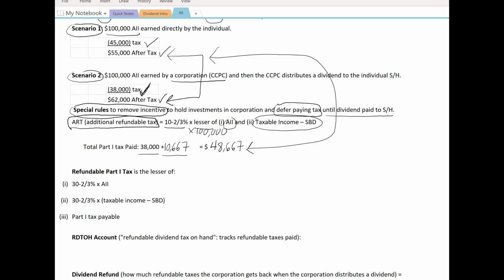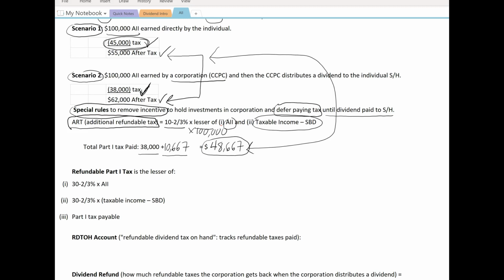Because remember, at the top here, the individual will pay $45,000 individual tax. The CCPC will now pay $48,667. So that deferral opportunity is completely gone. And in a sense, the CCPC will pay more tax up front than if the aggregate investment income was earned directly by the individual.